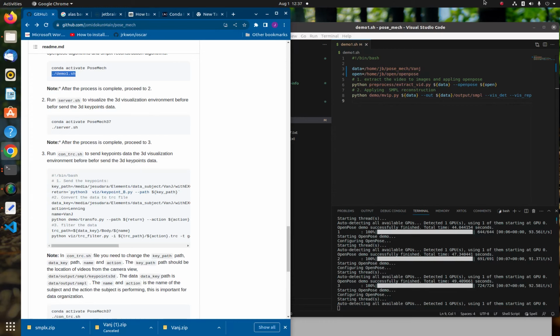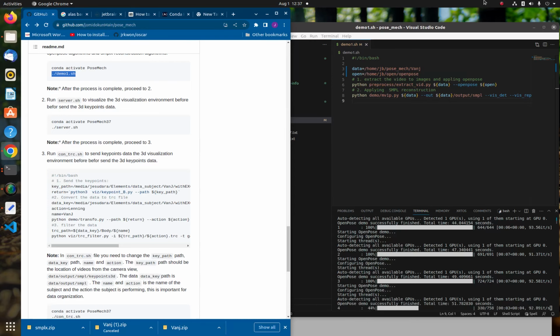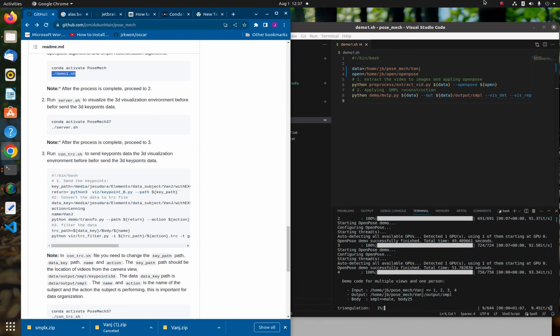Now, for the demo, it asks us to extract the downloaded file to a location. For this one, it wants us to extract it inside this data folder. So I'm going to go inside here, look for where there's data, and extract it here.